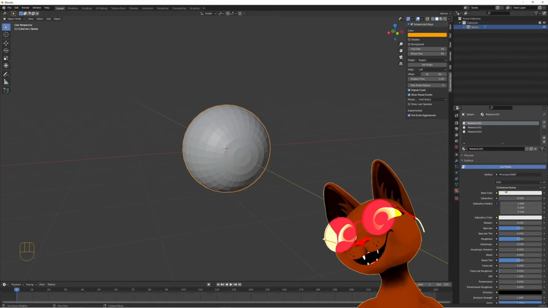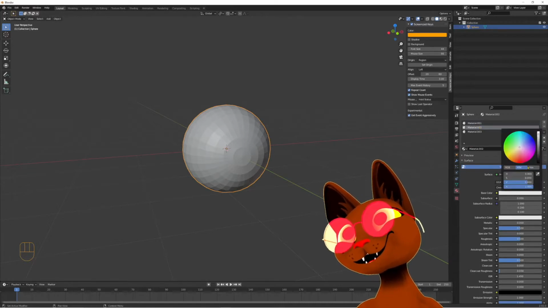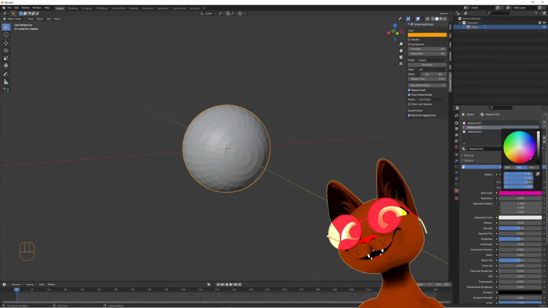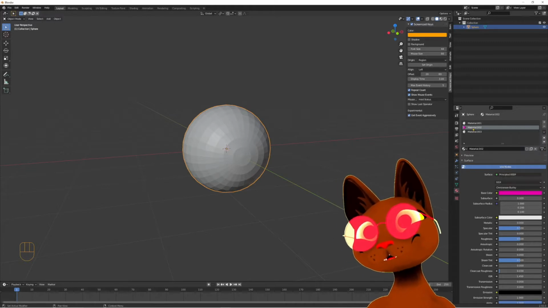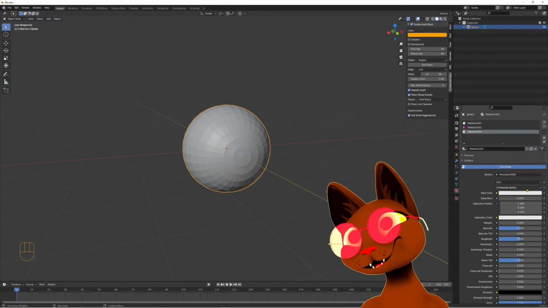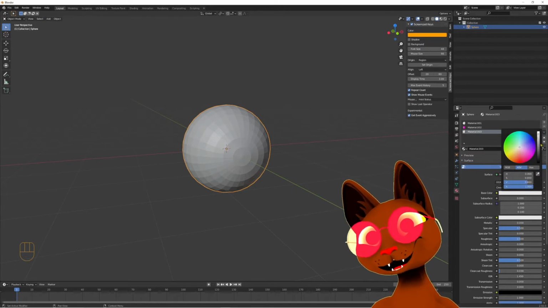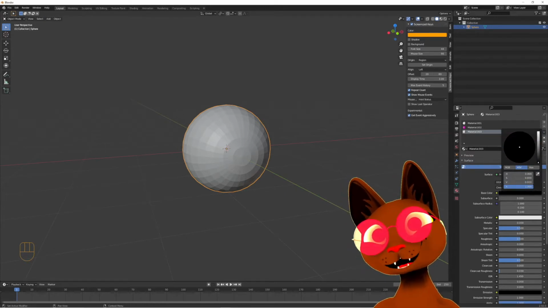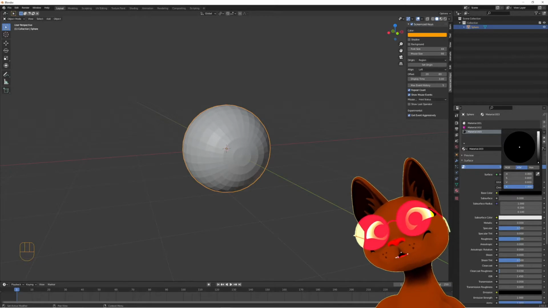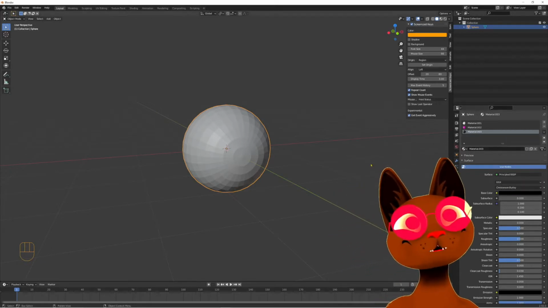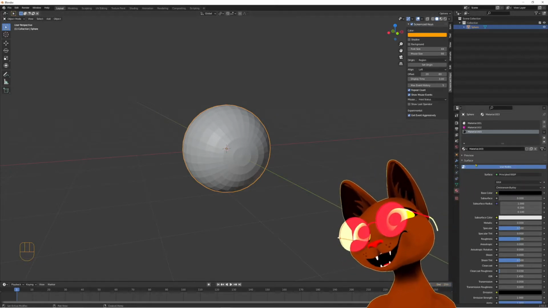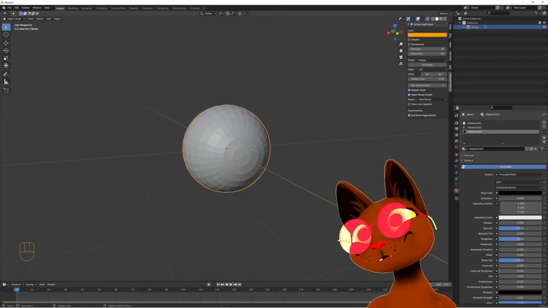So, okay, eyeball white first. I'm gonna change the base color here, so it's going to be straight up white. Then the next color is gonna be the eye color, a little bit like lavender color or purple color or like fuchsia. Okay. And the center of the eye is going to be black. So I crank this down to ultimate black. Okay. So we have the 3 materials here.